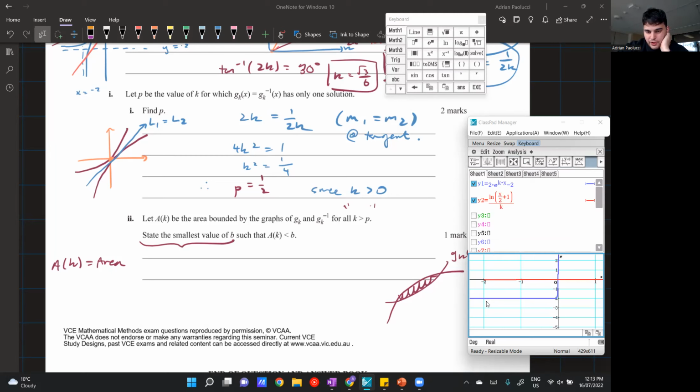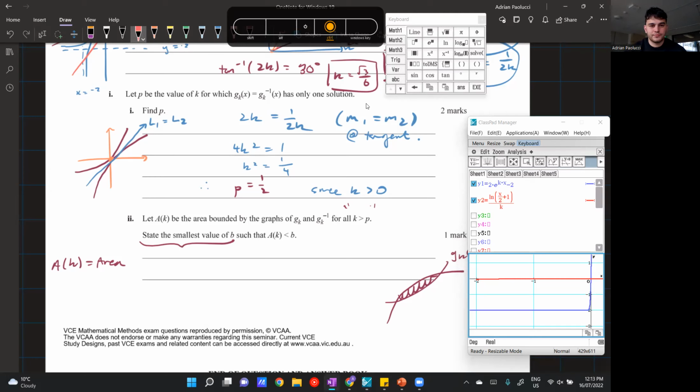It kind of stops because I'm going super vertical, so it doesn't really capture that behavior. The graph should be vertical there, and we should know from log theory that you're going to have an asymptote there. But because my K value is so large, it's getting super vertical here. And you can see my area is approaching this little block region here.